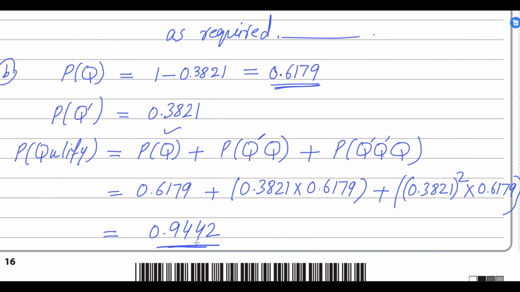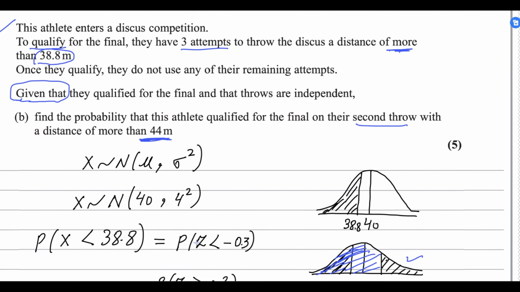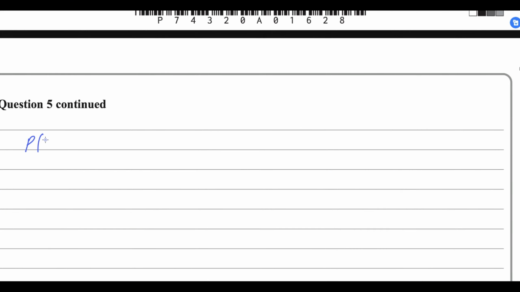Got it? Now we have to apply the condition given here. If you remember the formula, this is a conditional probability, so we have to choose the qualifier as the given outcome. Find the probability that this athlete qualified for the final on their second throw with a distance more than 44. Now he throws more than 44. What will be the probability in that case? The probability that x is greater than 44.